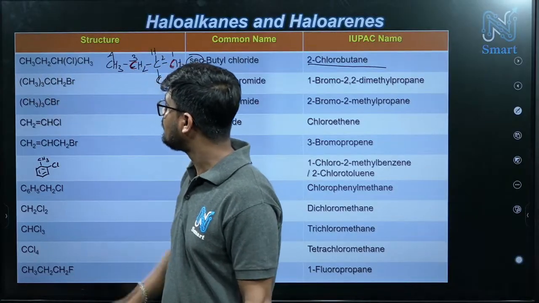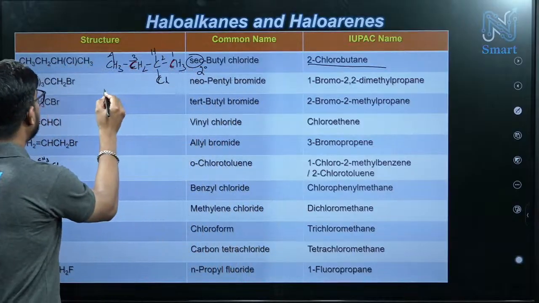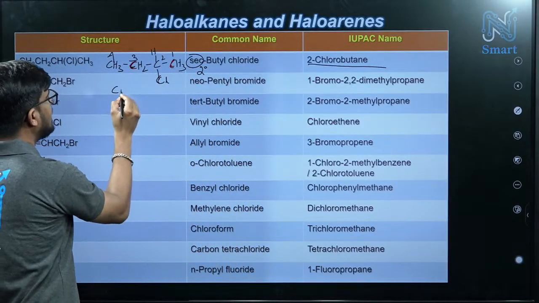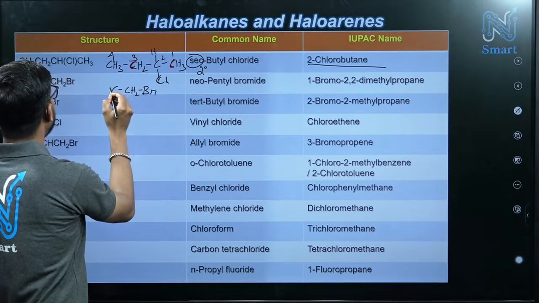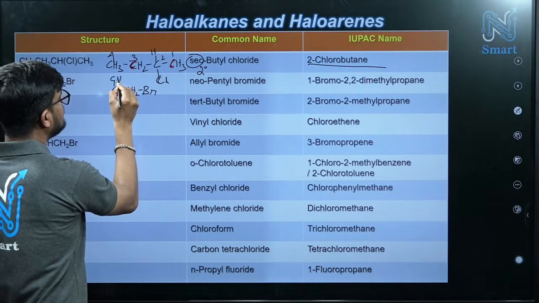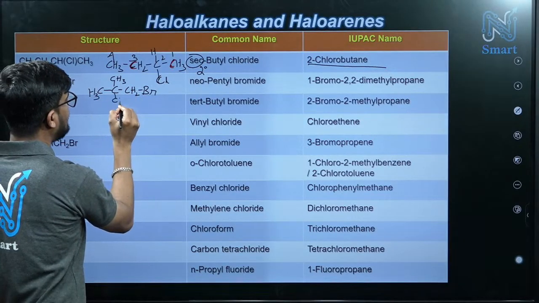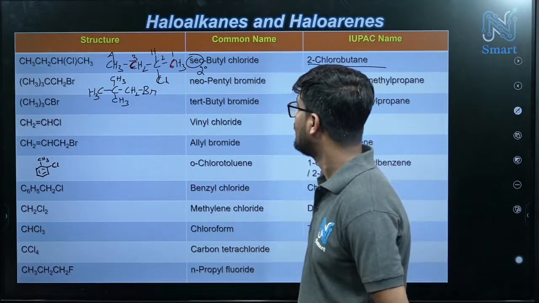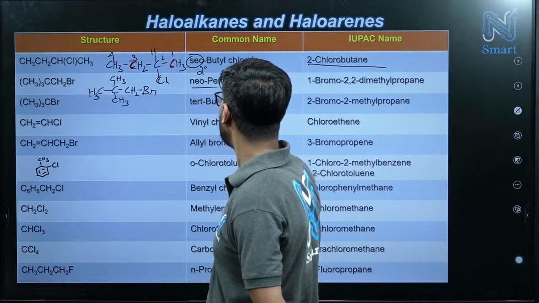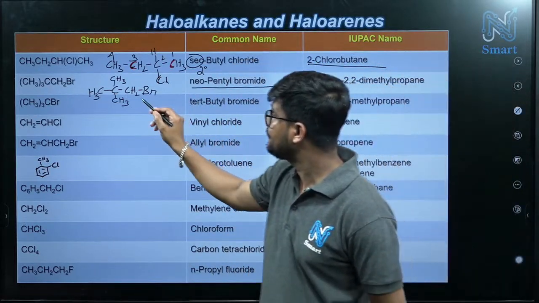Next, second one, what will be its structure? This CH3, this carbon is having CH2 and here Br, and this carbon is connected to other 3 carbon. Okay. Remember we studied this type of structures, neopentyl bromide. And what will be its IUPAC name?